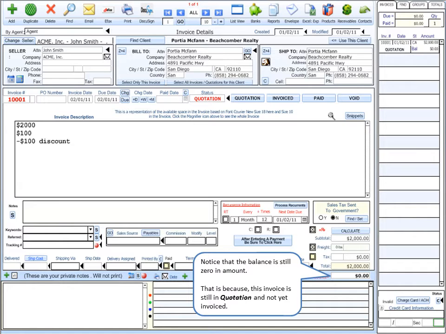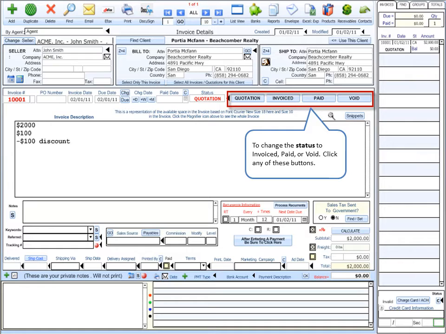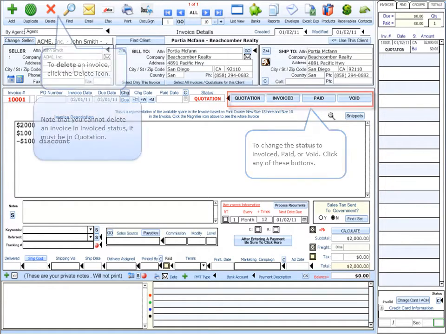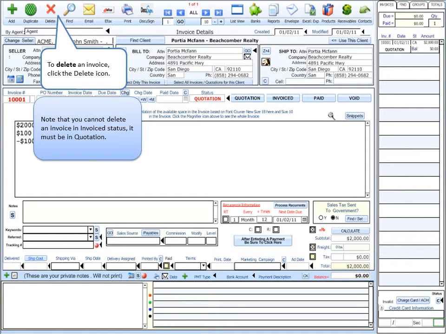Notice that the balance is still 0 in amount. That is because this invoice. To change the status to invoiced, paid, or void, click any of these buttons. To delete an invoice, click the delete icon. Note that you cannot delete